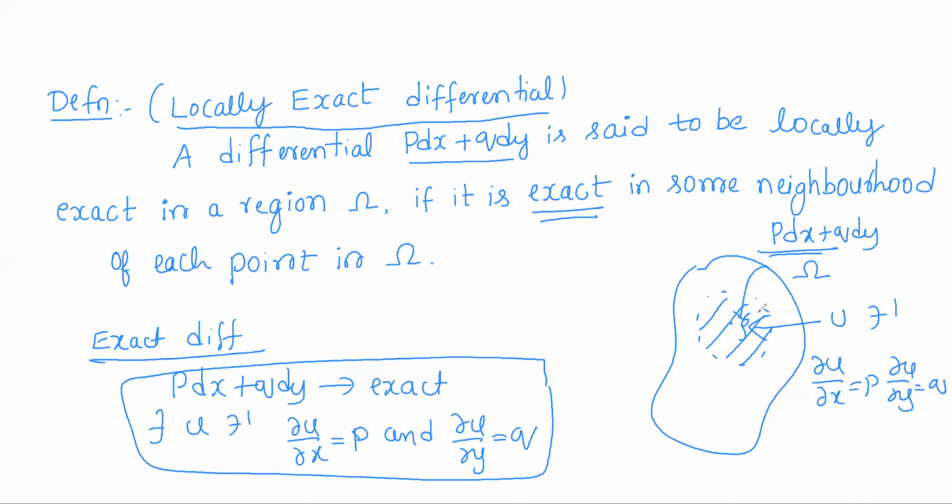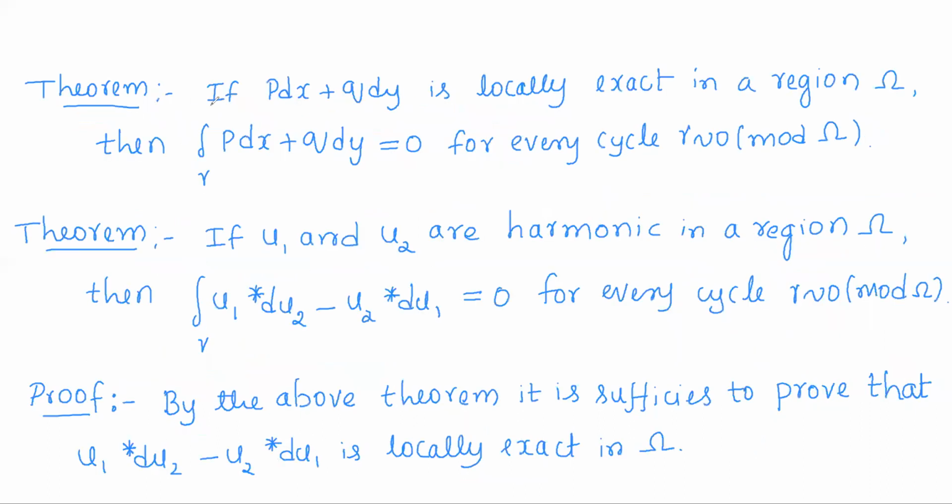Now just recall a result. If P dx plus Q dy is a locally exact differential in a region omega, then its integral over any cycle homologous to 0 is 0. Using this result and the definition of locally exact differential, we shall prove a very important result.